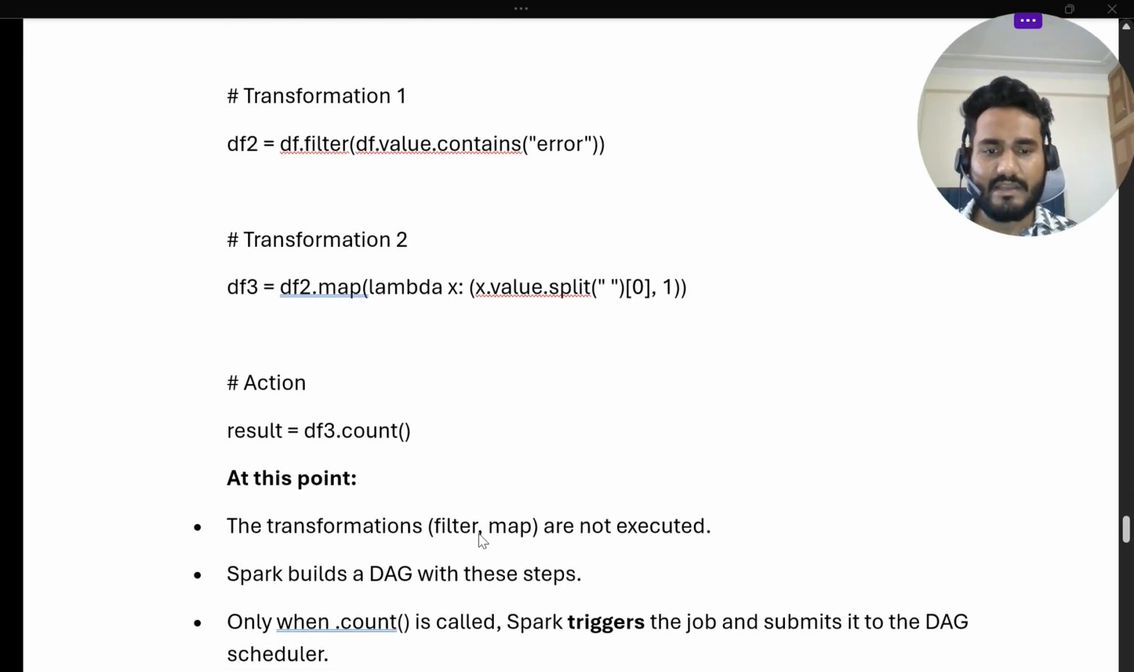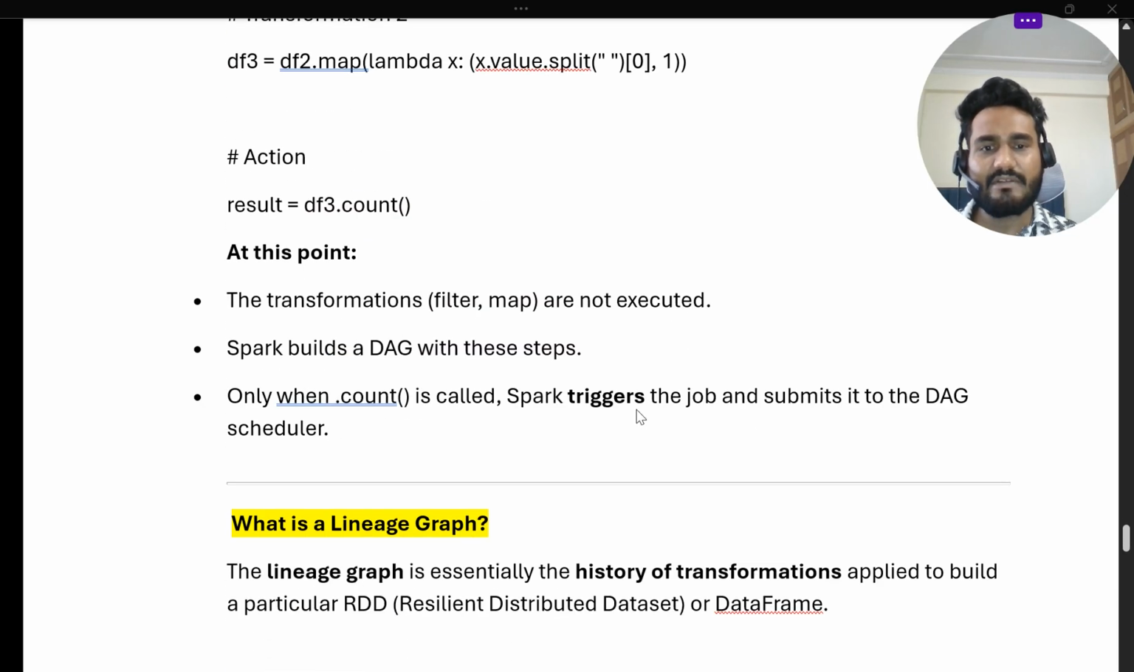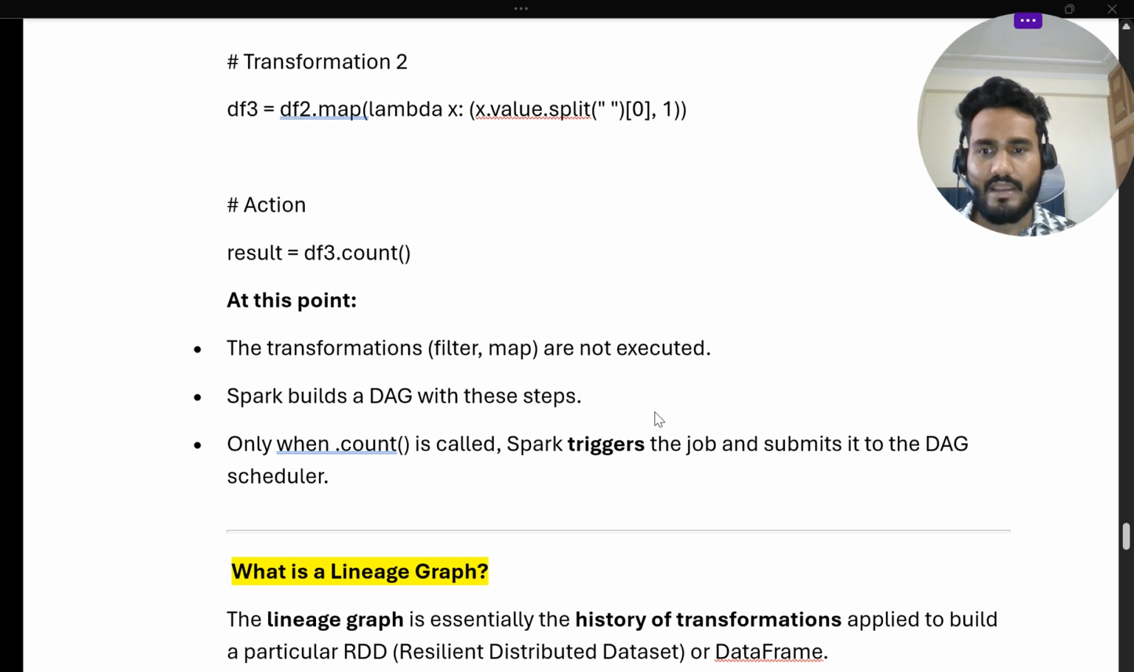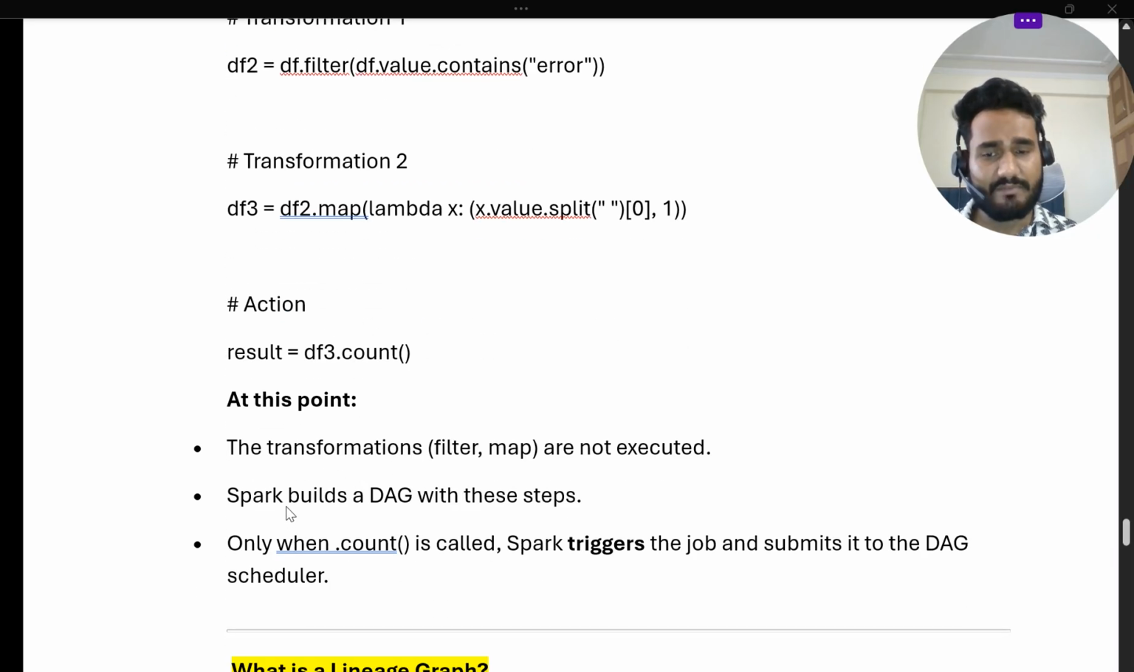The transformations filter and map are not executed. If there is a filter and there is a map, they will not be executed immediately. Spark builds a DAG with these steps. If there is a filter transformation, it will create a stage. If there is a map transformation, it will create a stage. So Spark builds stages of this DAG from these steps.